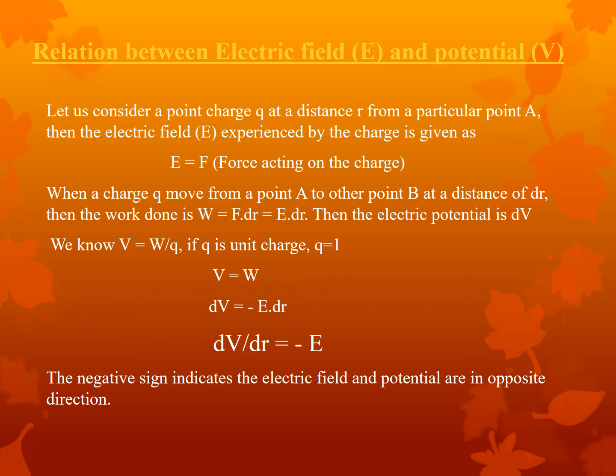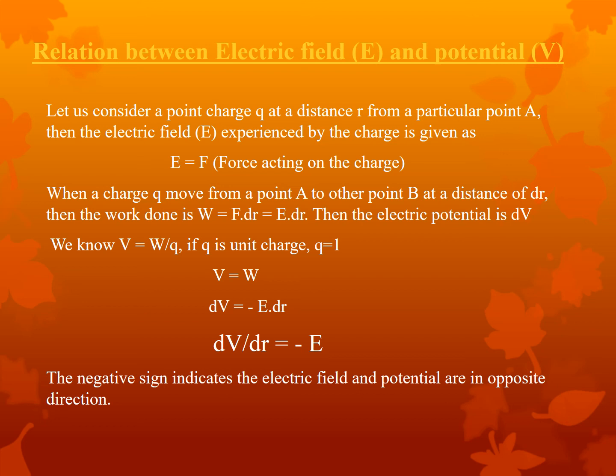We know the formula work done equal to force into distance. So, with that formula we are writing W equal to F into dr, which is equal to E into dr, because F equal to E. Then the electric potential is V. We know the formula for potential is work done by charge, that is W by Q. If Q is a unit charge, then its value is equal to 1. So, then we can write the formula as V equal to W.